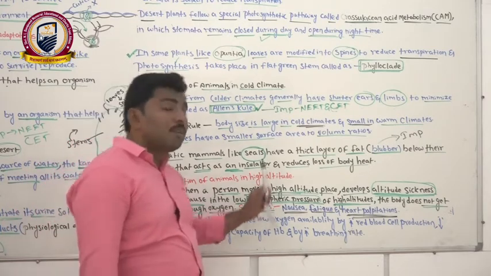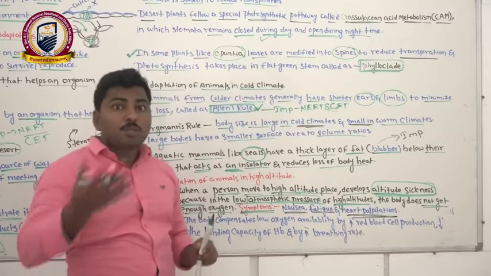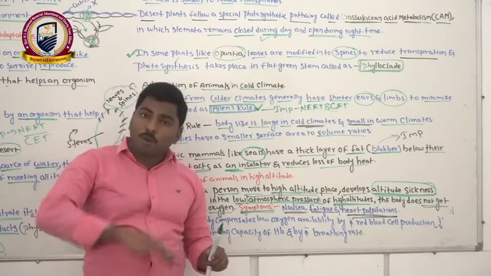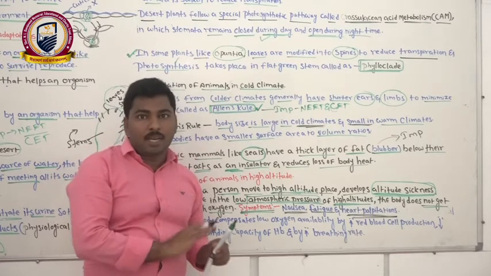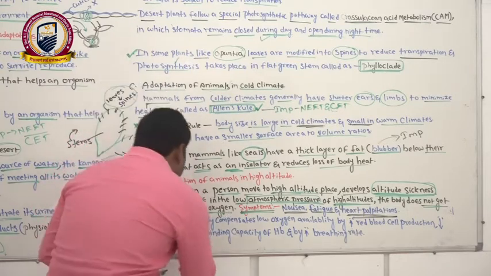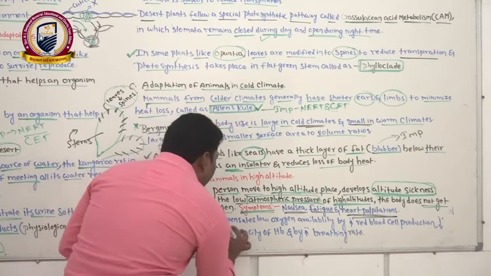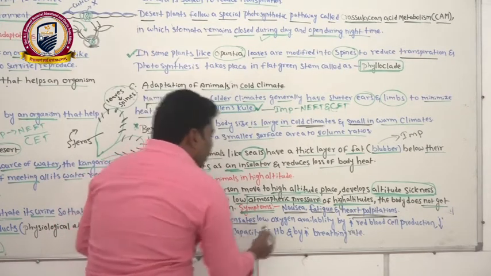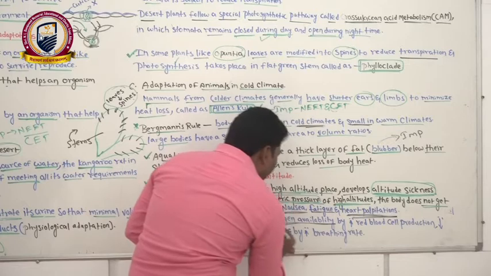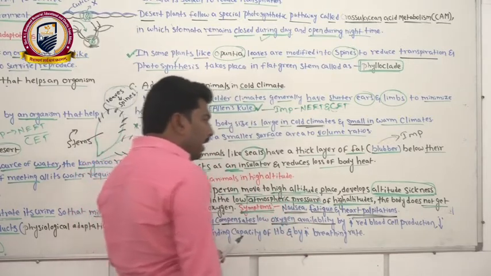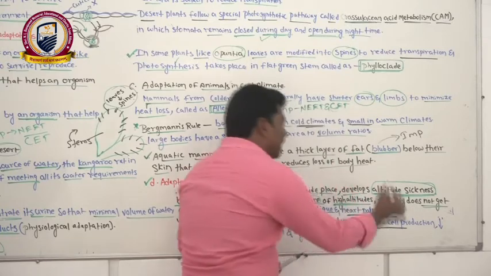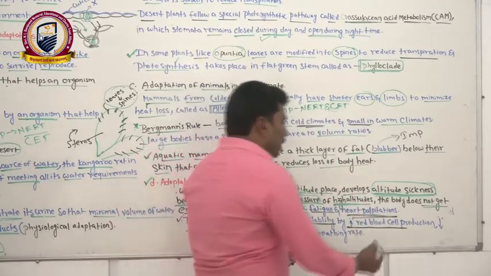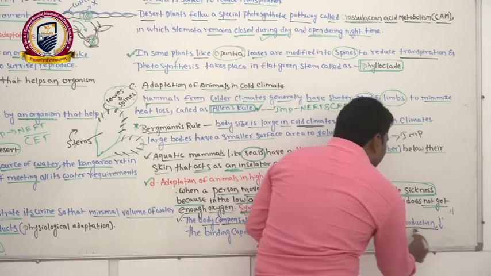It is also one of the physiological adaptations, so that the physiology of the person's body is going to be changing according to the environment. According to the environment, what happens? You can see here, the body compensates to overcome low oxygen availability. It compensates low oxygen availability by increasing the red blood cell production.